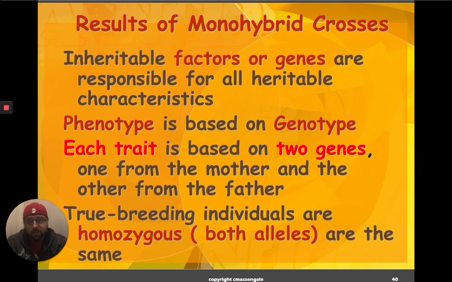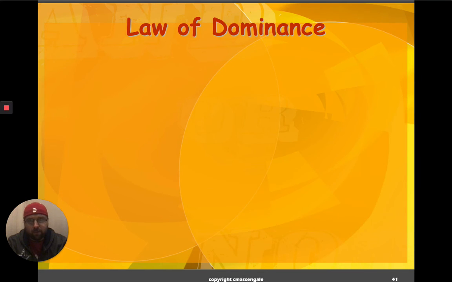All right, and that's what we get to here. True breeding individuals are homozygous. All right, both alleles are the same. And we'll see when we go through Mendel's laws here one at a time why that becomes important. So again, those are some of the results that Mendel came up with from his monohybrid crosses. And again, a lot of it is stuff that we take for granted. So let's check out Mendel's laws.